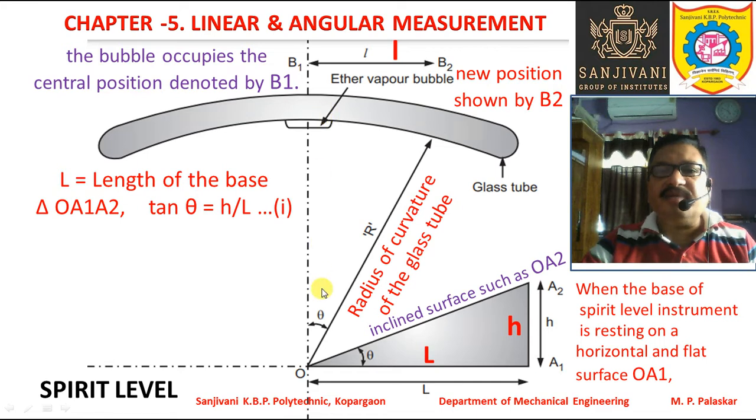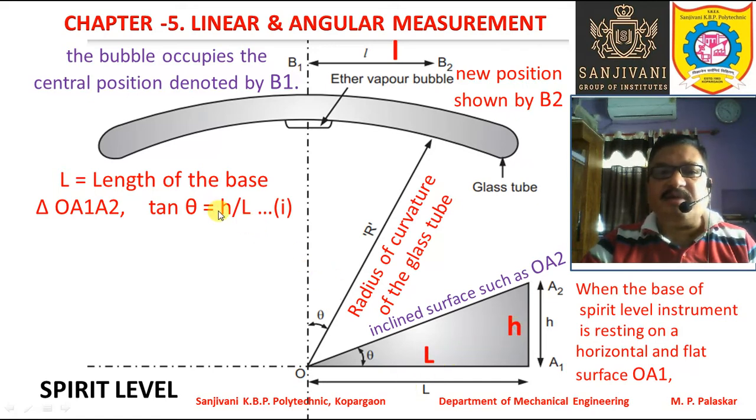Here also we can have this triangle OB1B2. So similarly we have this triangle OA1A2. So this angle is theta at O. Similarly at O this angle is theta, right? Same angle, theta here and theta here, right? So if you refer to the triangle OA1A2, according to this right angle triangle, we have tan theta equal to h by L.